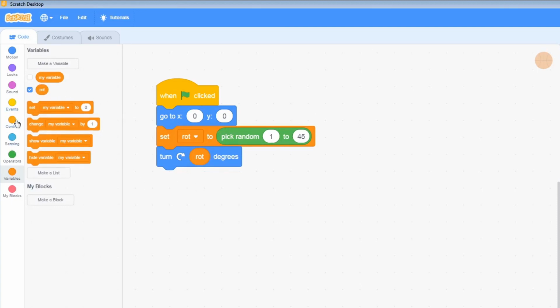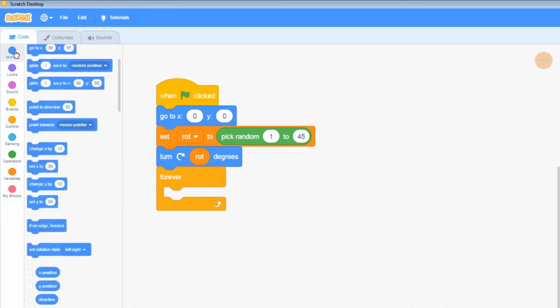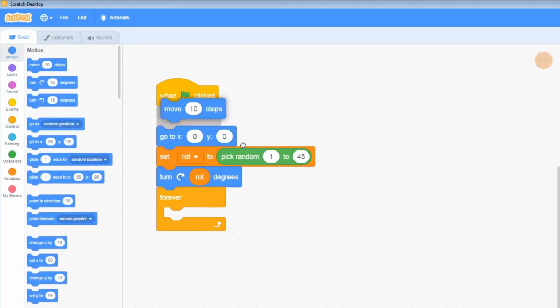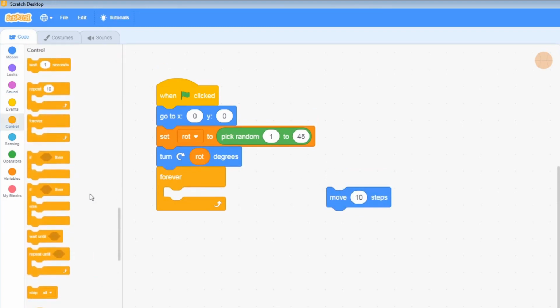We're now going to need a forever loop on there. This is looking a bit familiar now, hopefully. Next up, we're going to grab a motion. We want the ball to, after it's rotated, move 10 steps in that direction. We're going to use one of the other if. So this time we are using the if, then, and else, and I'll explain that in a moment.